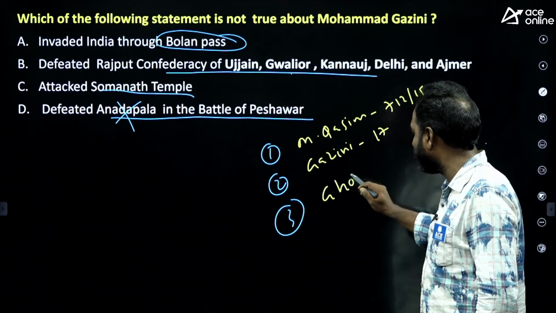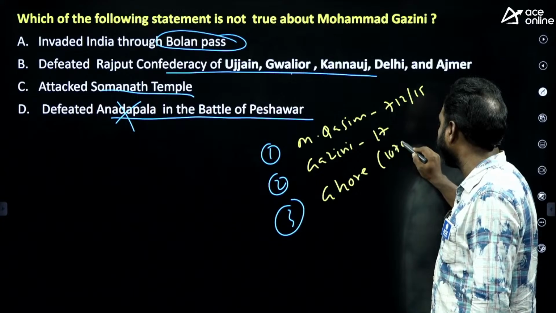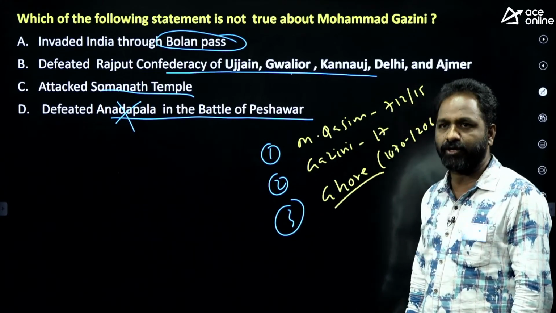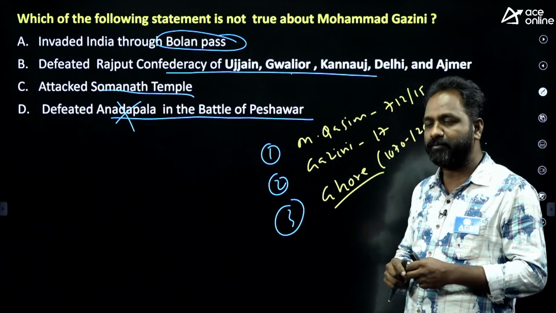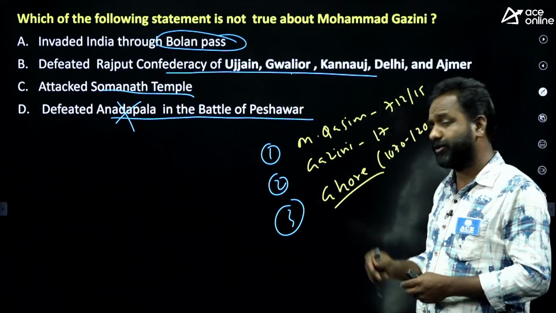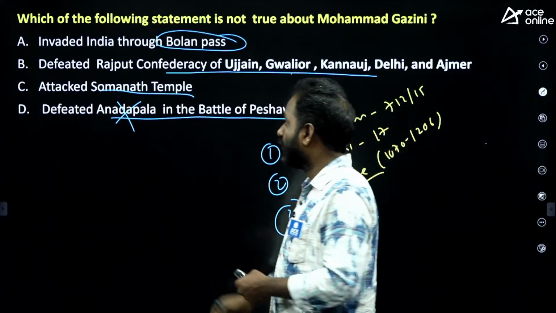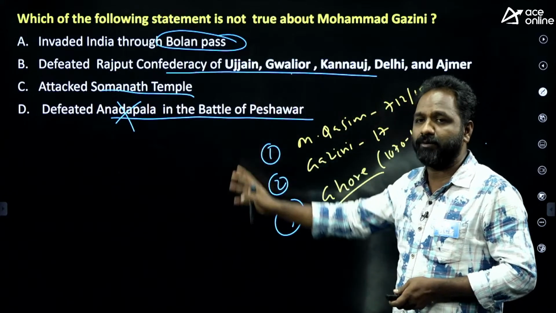Third is Muhammad Ghor. He invaded India, and he was the person who established Islamic rule in India. So who was the first Muslim who invaded India? Muhammad bin Qasim. Who established Islamic rule in India? Muhammad Ghor. Who invaded India 17 times? Muhammad Ghazni. Who attacked the Somnath Temple? Muhammad Ghazni. Who defeated the Rajputs? Muhammad Ghazni.